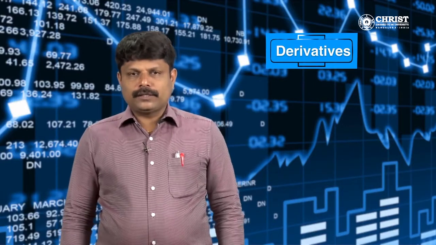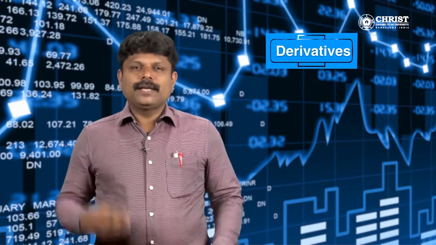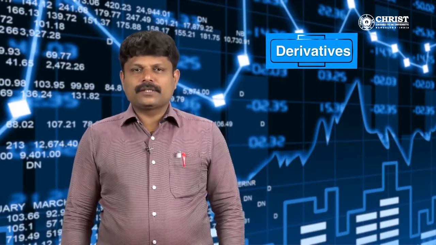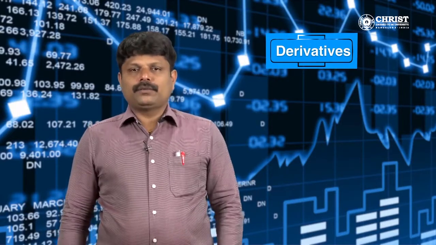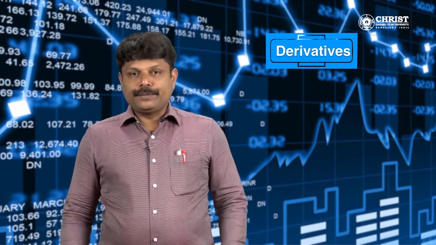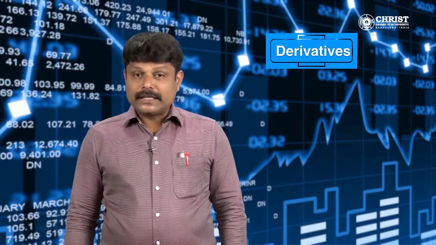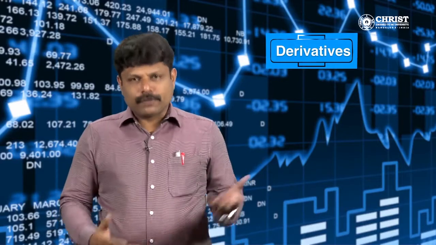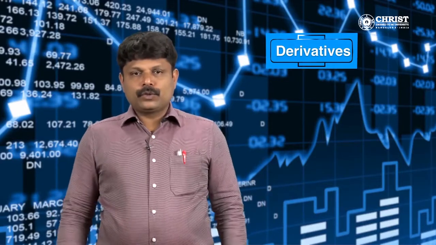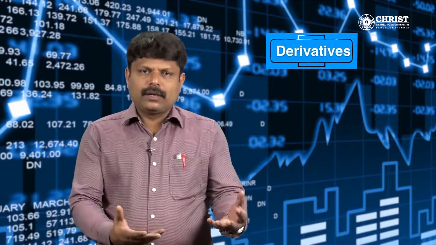If the spot price after 3 months is rupees 540, then he need not worry because he has entered a future contract to sell it at rupees 590. If this contract is not available, he could have sold at the price of rupees 540, which means he could have incurred a loss of 50, that is 590 minus 540, that is 50. So, he protects his loss.